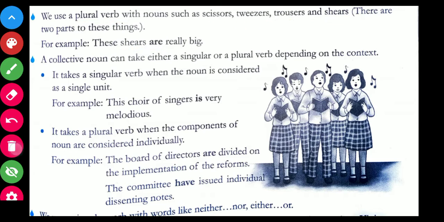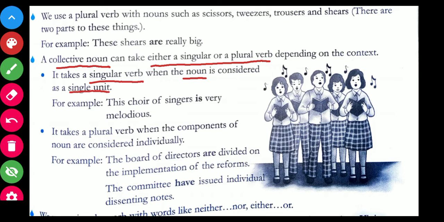Okay? Now, a collective noun can take either a singular or plural verb depending on the context. How? Just see. It takes a singular verb when the noun is considered as a single unit.